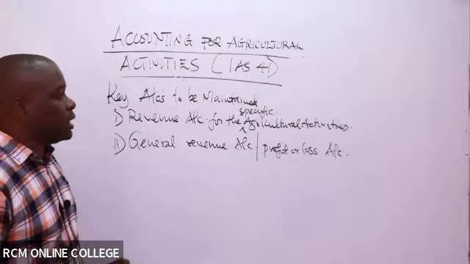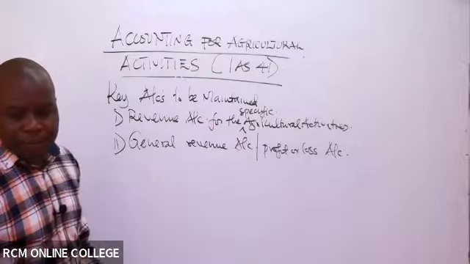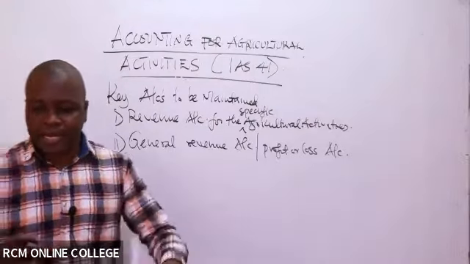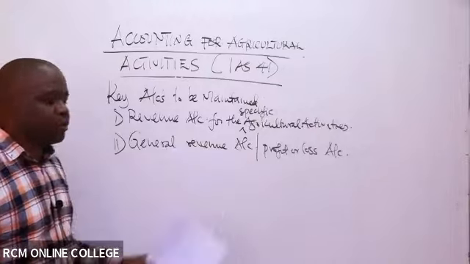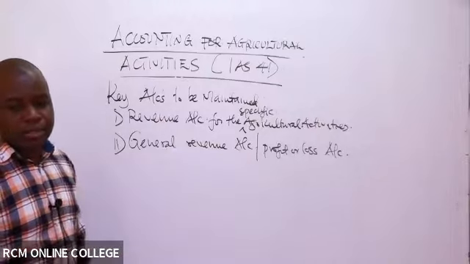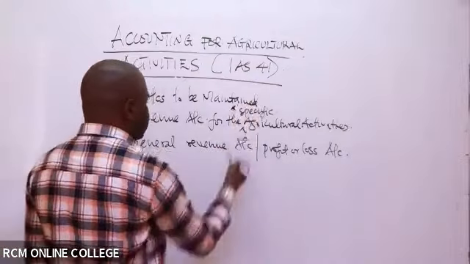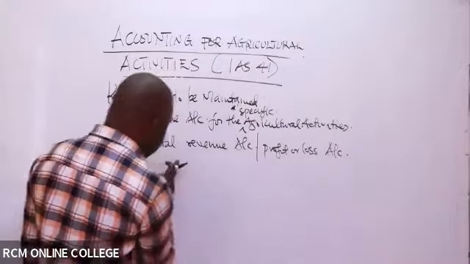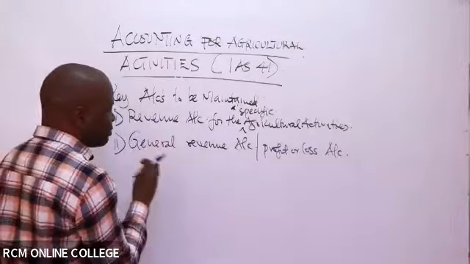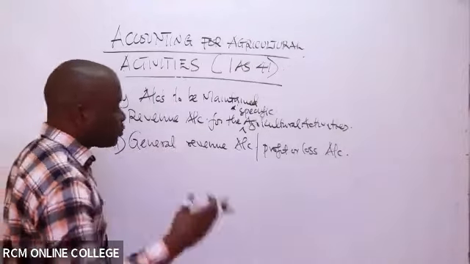Maybe in this case, it could be insurance of the agricultural farm. You've taken up an insurance for the agricultural farm, so you've not specified whether it is for the dairy animals or for the crops. So it simply means that it cannot go to a specific revenue account. In this case, it will go to the general revenue account, that basically combines other expenses regarding those different kinds of activities within the farm.